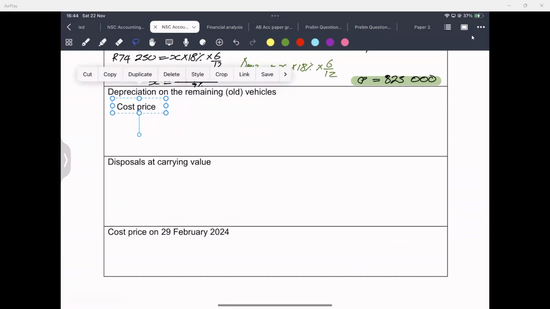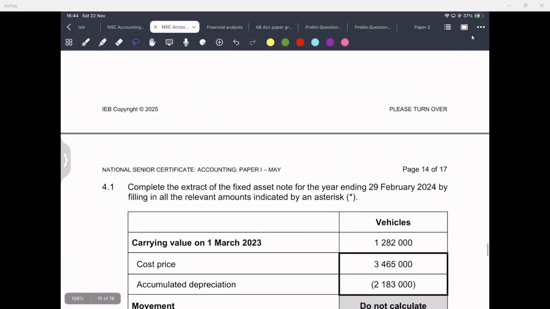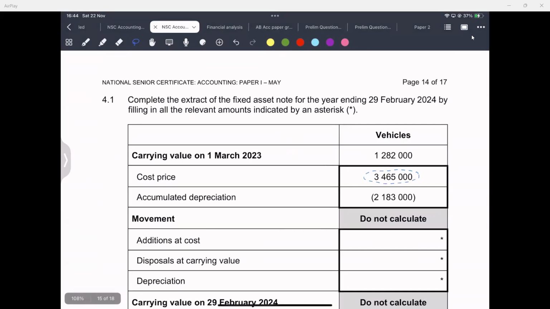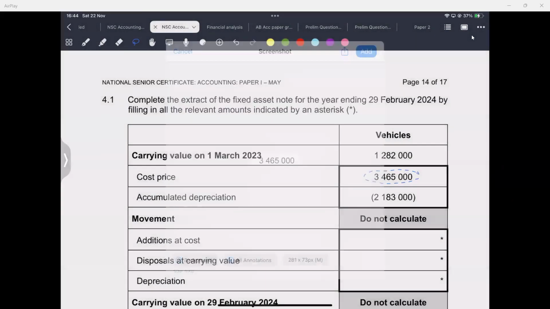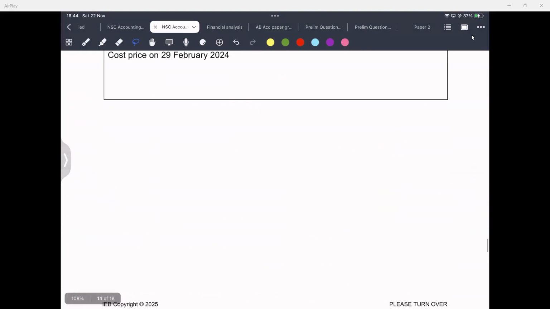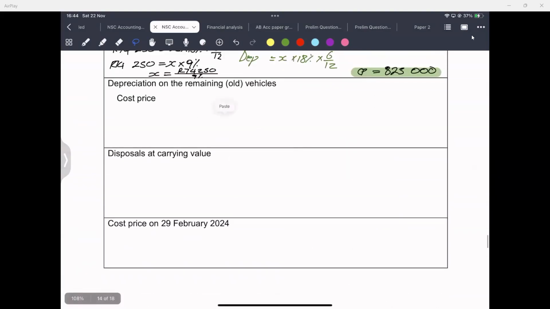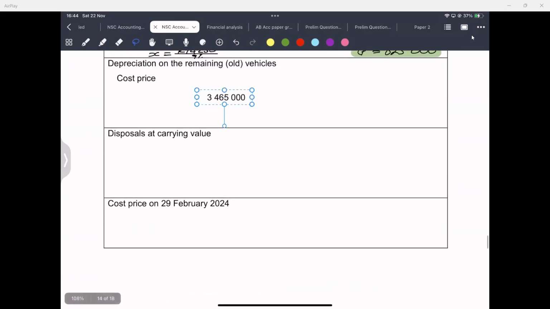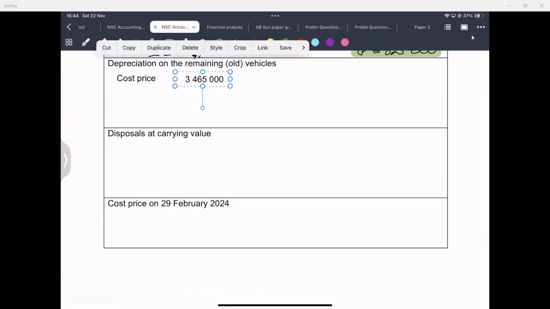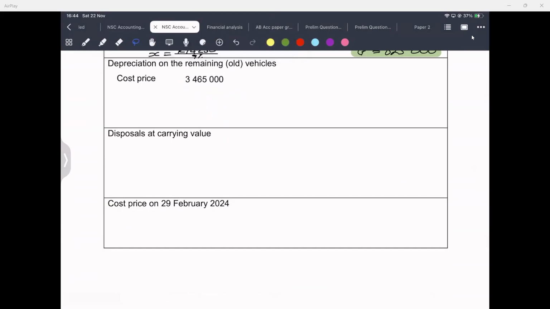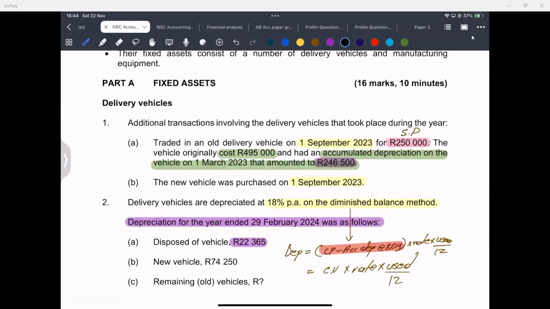So according to this, the cost price of the old vehicle is this, right? It was given to us. From this, I'm going to minus. Note that this is of all. I'm going to minus of sold. And of sold was given to us this side.